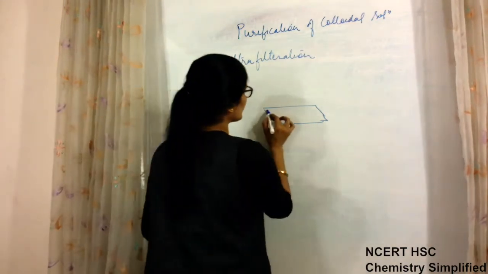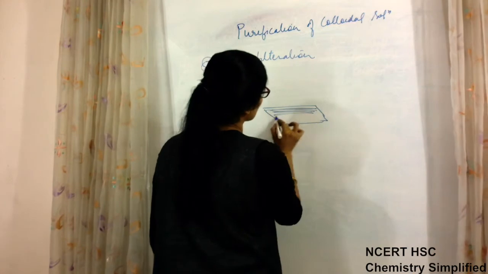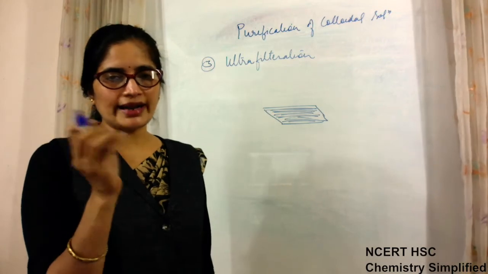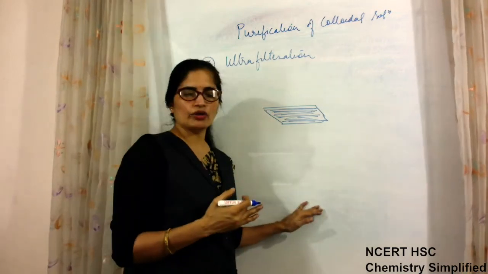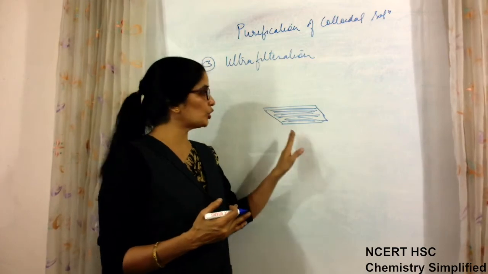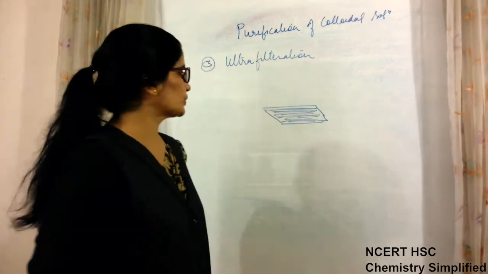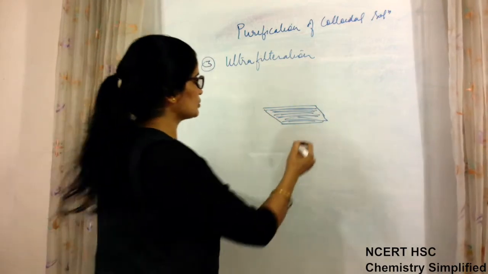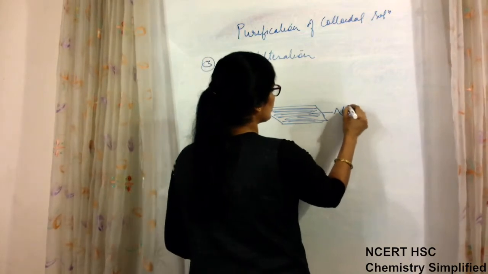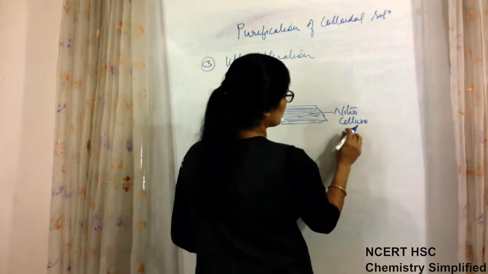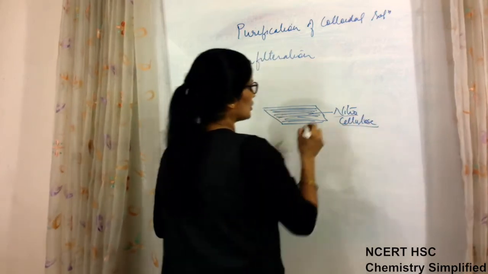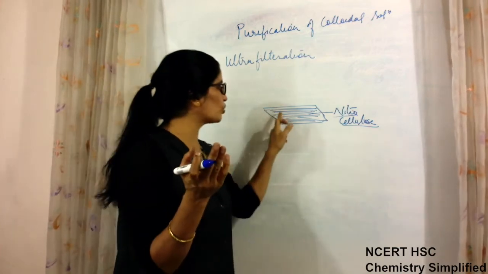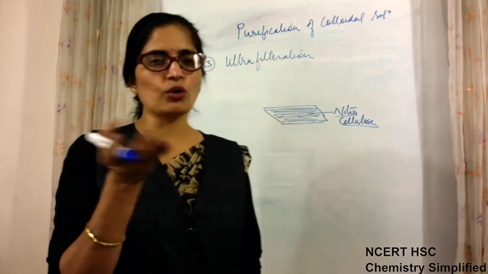So you have to make the pores of this filter paper more fine, so that only ions and the water dispersion medium can pass through it, but not the colloidal size particles. This is known as impregnating the paper with certain chemicals. The chemical used is nitrocellulose, and this paper is known as nitrocellulose paper. The filter paper is dipped in nitrocellulose solution, so the pores of the filter paper become blocked and smaller.